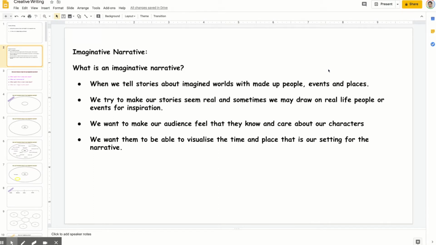An imaginative narrative is when we tell stories about an imagined world, made up people, or even places and things that do not exist. We also try to make these stories seem real, and sometimes we may even draw inspiration from real life or real events. We want to make our audience feel like they know and care about our characters. We also want them to visualize the place and the time when our story is taking place. Now that you know all about imaginative narrative, let's get started.